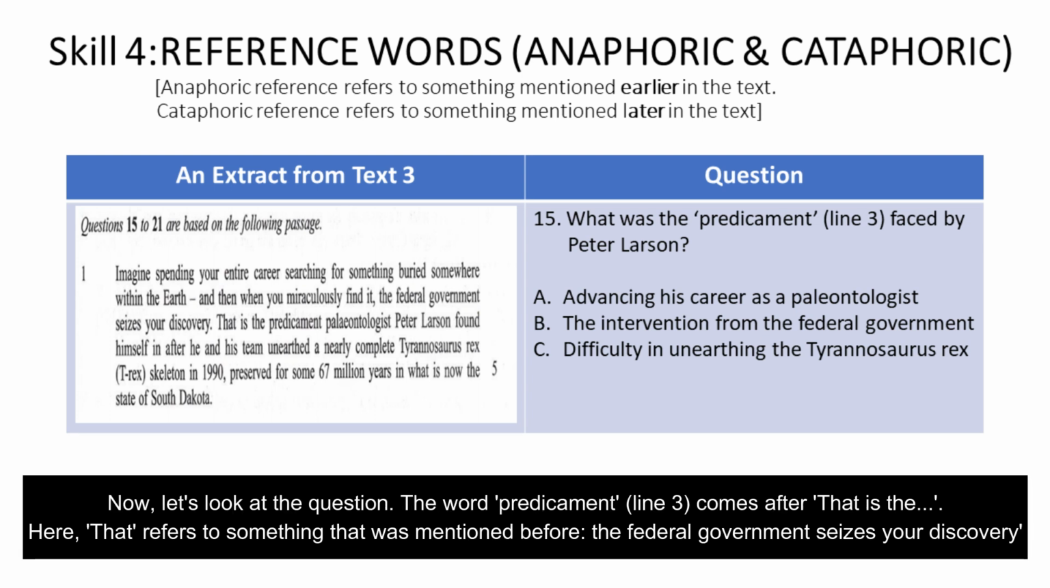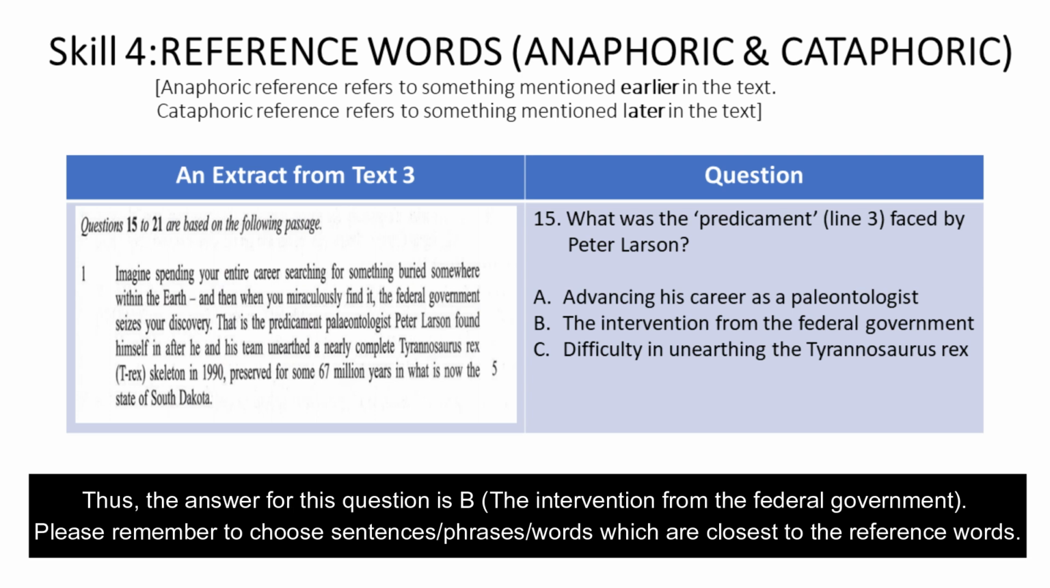Now let's look at the question. The word predicament in line 3 comes after "that is the." Here, that refers to something that was mentioned before. The federal government seizes your discovery. Thus, the answer for this question is B, the intervention from the federal government. Please remember to choose sentences, phrases, or words which are closest to the reference words.